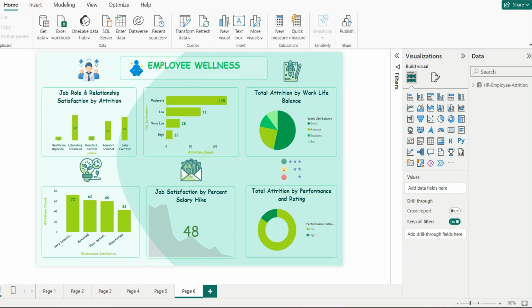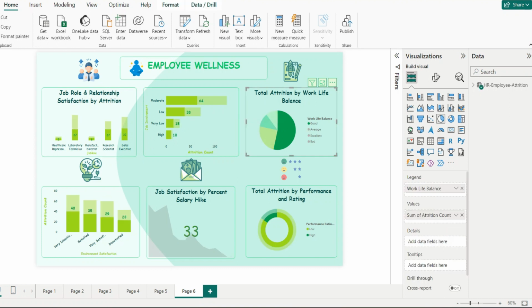If I select work-life balance as the good category, then I can see that job satisfaction by the percentage of salary hike is 33. Environment satisfaction in the very dissatisfied category is 40, satisfied category is 35, very satisfied category is 29, whereas dissatisfied category is 23.